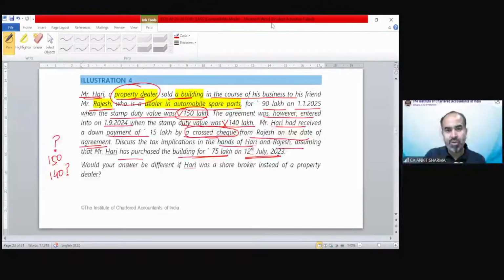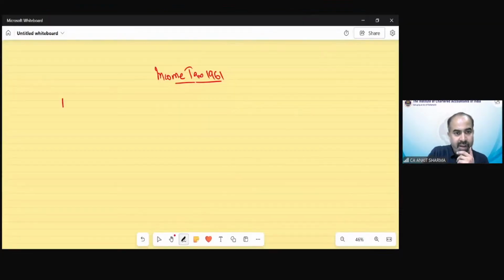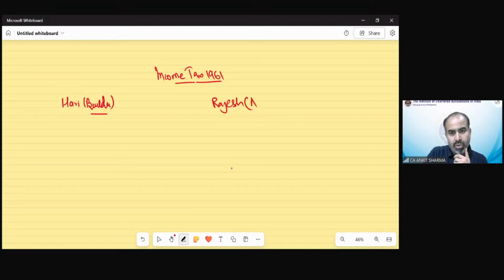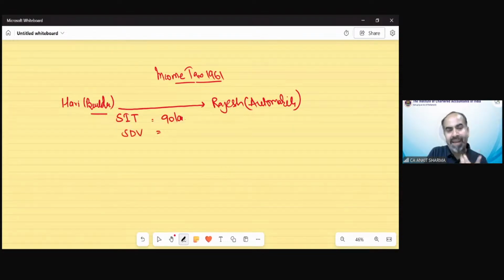So we will see the solution of this question. Let me show you the solution. Hari was a builder, and the other was Mr. Rajesh. He is an automobile dealer. So Hari sold a property as stock in trade to Mr. Rajesh for 90 lakh rupees. The stamp duty value we are going to take is on the date of agreement, which is government registry value, which is 150 lakh.